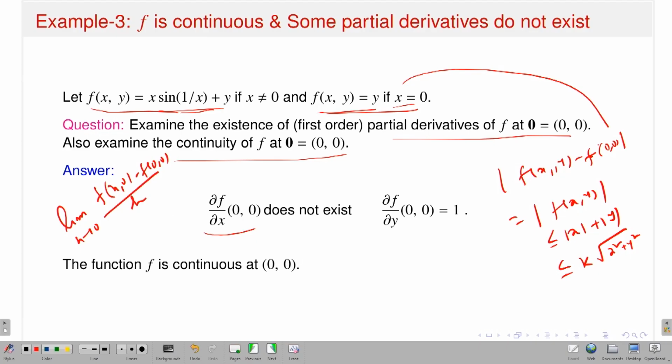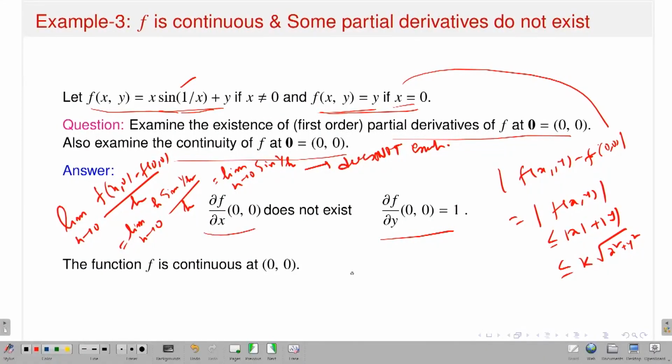Here y is 0, and h is non-zero, so this will be h sine 1 by h divided by h. So this is the limit as h approaches 0 of sine 1 by h, and this limit does not exist. Therefore the partial derivative of f with respect to x at (0, 0) does not exist.